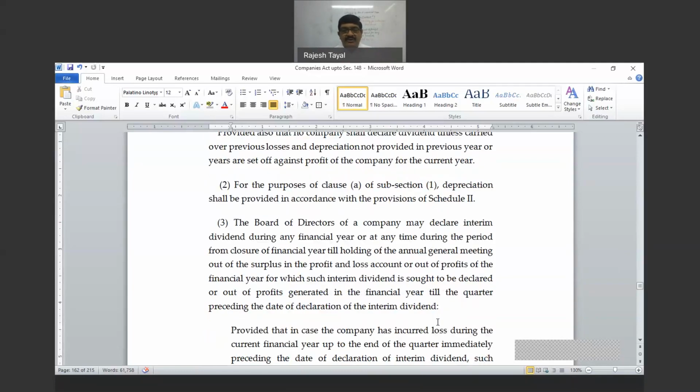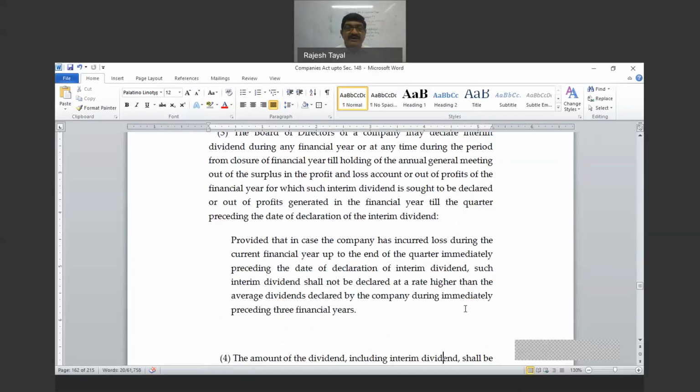Okay. So when you compute the profit of the current financial year, then the profit already earned up to the end of the preceding quarter. This is important. Out of profit generated in the financial year till the quarter preceding the date of declaration of interim dividend. So you can pay out of profit earned during the current financial year, but how to compute the profit, up to which date you will take into account the profit? Then profit is to be computed up to end of the preceding quarter.